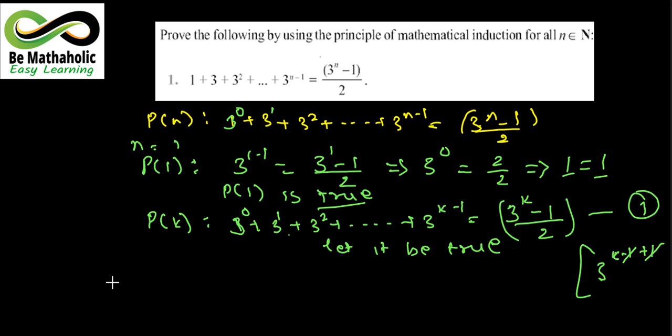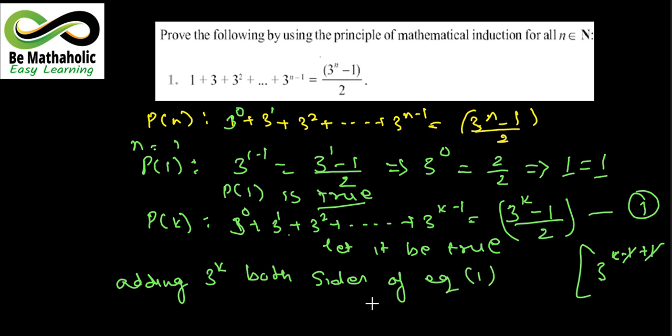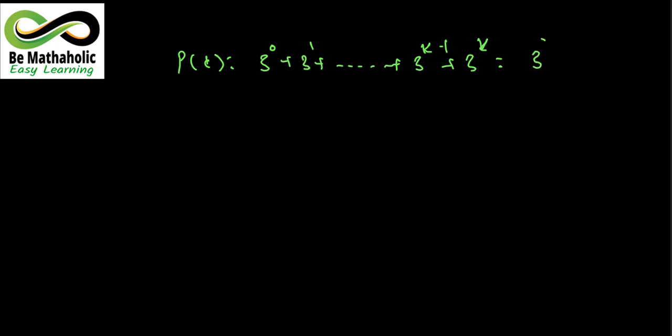सो अब क्या करेंगे आप? Adding 3 to the power k both sides of equation 1. Right? So let's see what this equation takes the shape now. So after adding this we see that this equation takes the form 3 to the power 0, 3 to the power 1 up till 3 to the power k minus 1 plus 3 raised to k. इसका RHS होगा 3 raised to k minus 1 upon 2 plus 3 to the power k. What we have done? We have added it to both the sides.